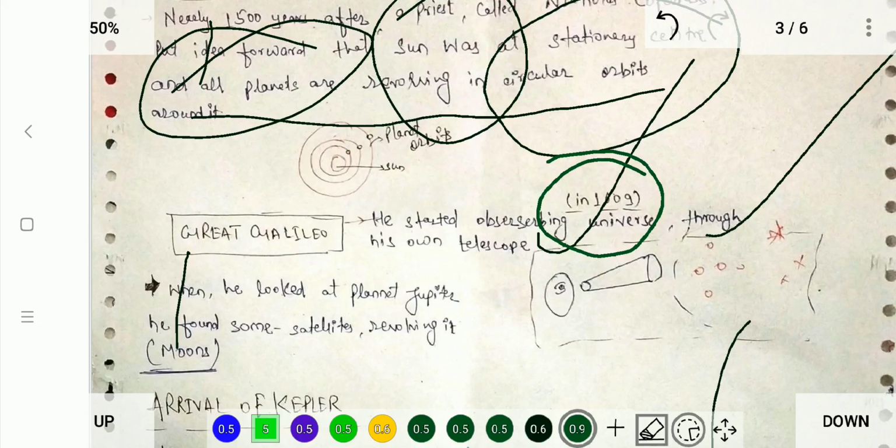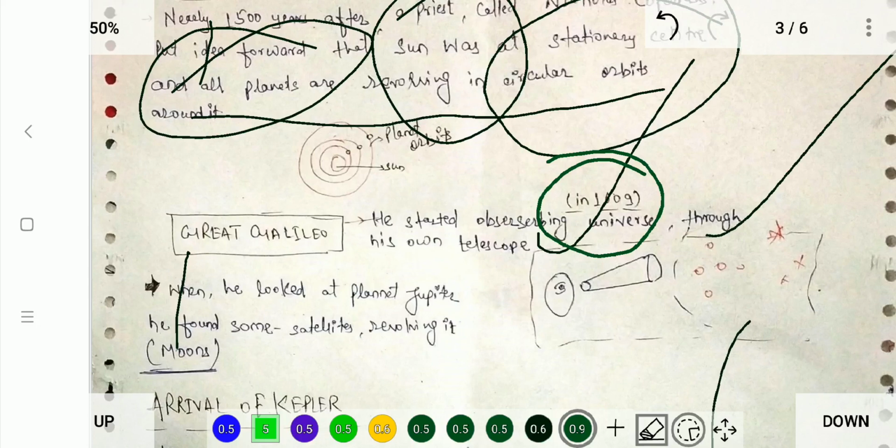Because at that time the telescope was invented, but he did not have the money to buy it. So he got the procedure. Somehow he wrote a letter to someone, and they gave him a procedure to build a telescope, and let me tell you, he built a very advanced telescope to observe the universe.